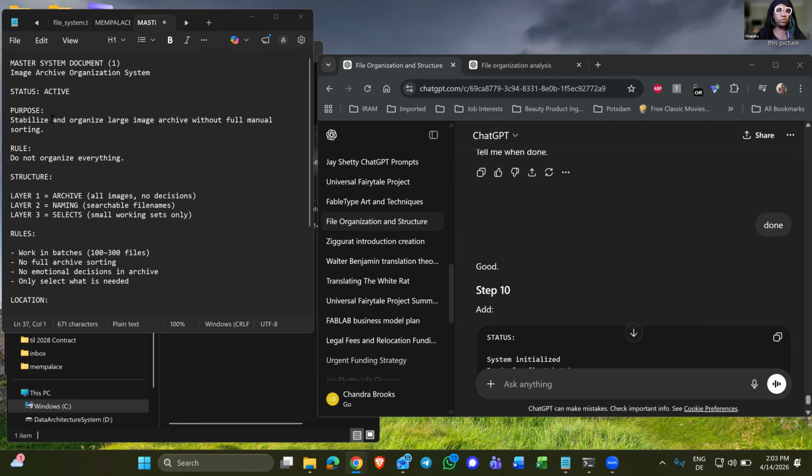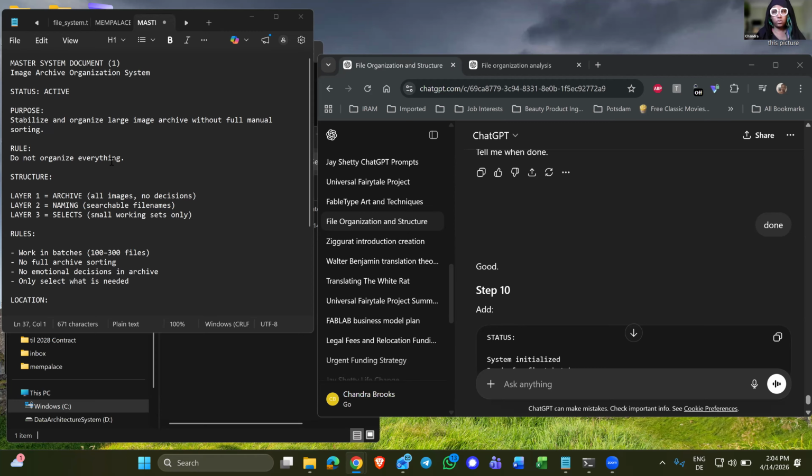Status active, purpose stabilize and organize large image archive without full manual sorting. This means that it's controlled by code within the terminal, which is being generated inside ChatGPT. I'll explain more about that later.